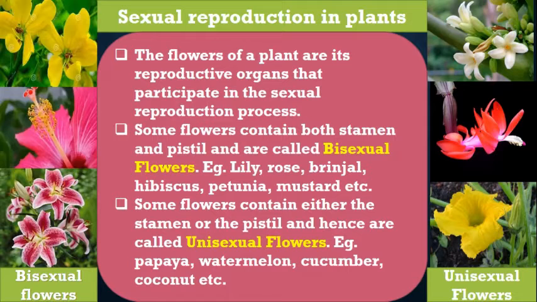For example, lily, rose, brinjal, hibiscus, mustard, petunia, etc. Now the flowers which contain either the stamen or the pistil, any one reproductive part, are called unisexual flowers. For example, papaya, watermelon, cucumber, coconut.